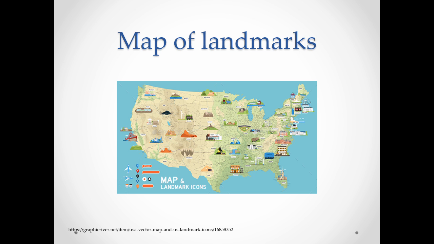Next, we have a map of landmarks. So just broadly in California, which is in the west, we see the Golden Gate Bridge. Here at home, we see the Alamo. That's when Santa Anna fought against the Texans for the land here. In Michigan, we see the Great Lakes, and then in Florida, we see Disneyland again.